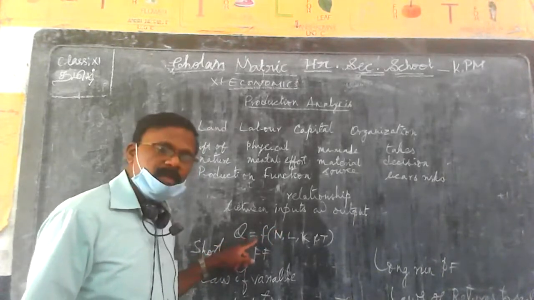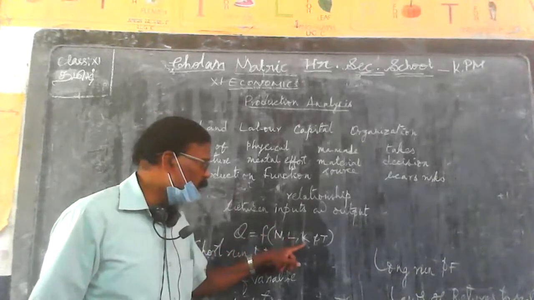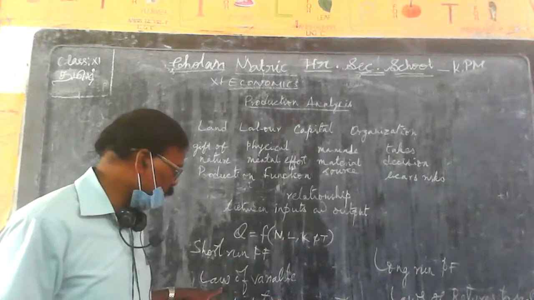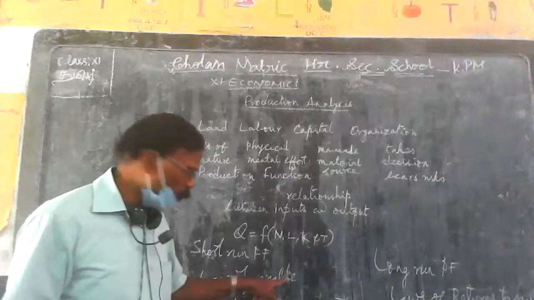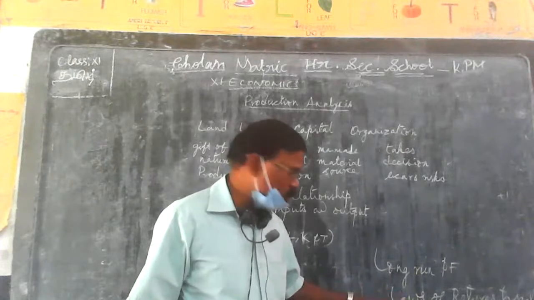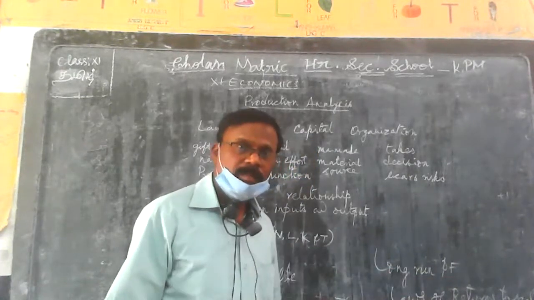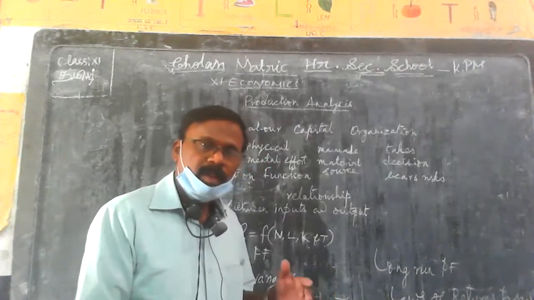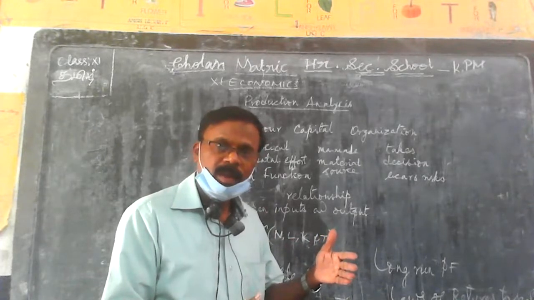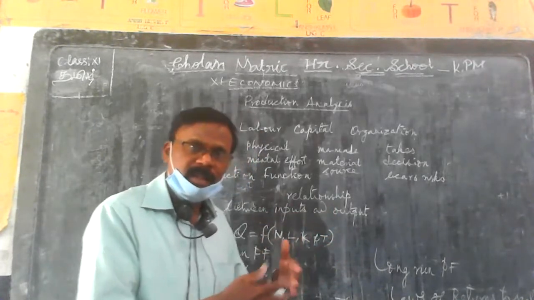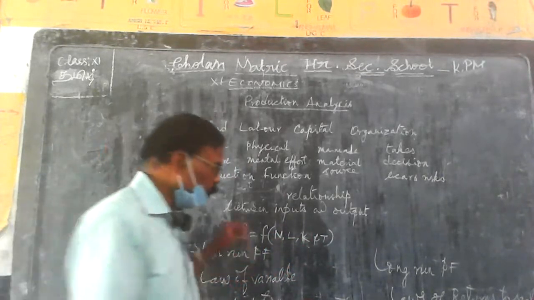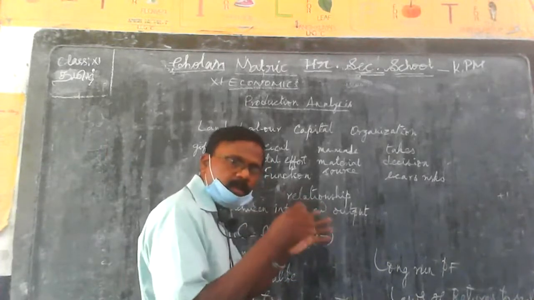Next is the short run production function, which is explained by the law of variable proportions, and the long run production function is illustrated by the laws of returns to scale. Now, total product, average product, and marginal product are all studied under the production function. Under the short run, we come to know the three stages of the production function.